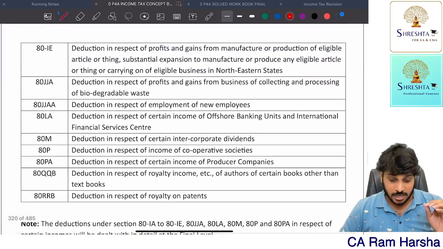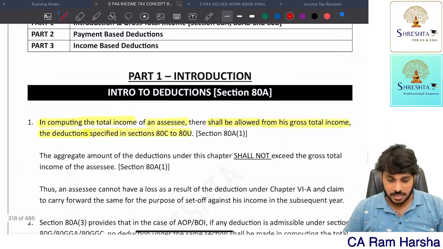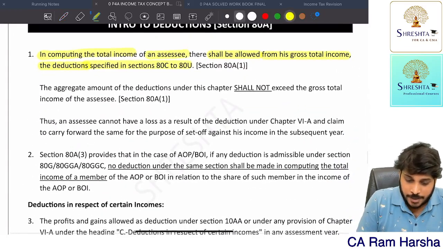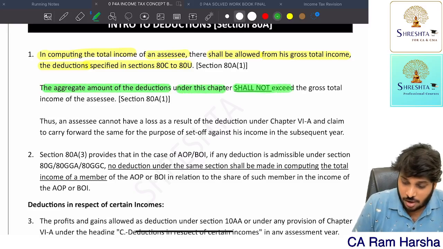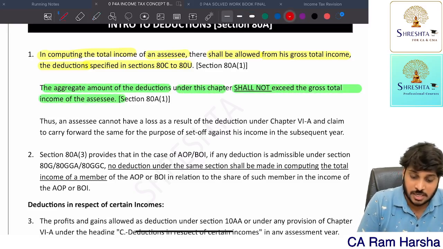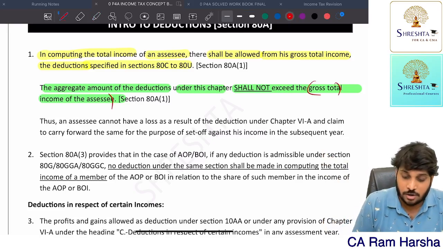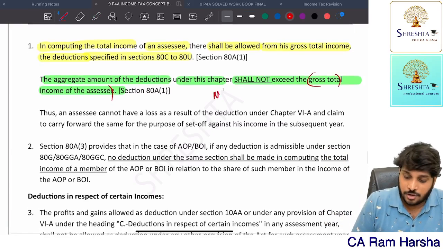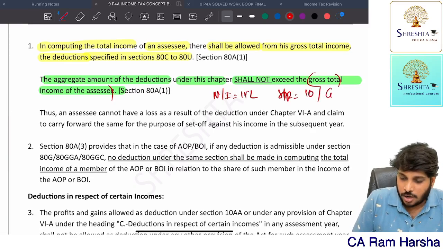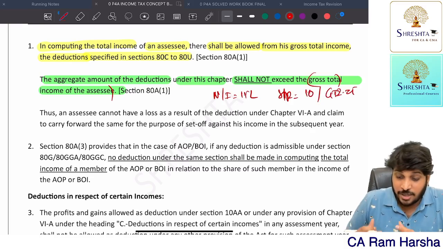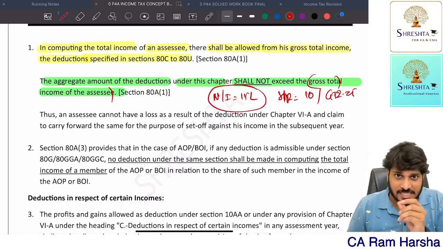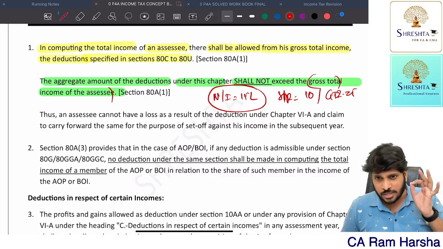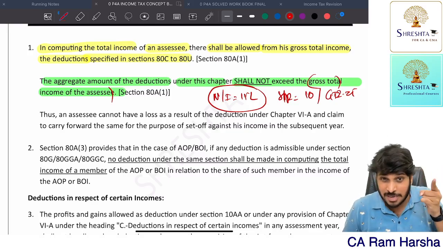Further remember, the aggregate amount of deductions under this chapter shall not exceed the gross total income of the assessee. What do you mean by gross total income? I have already told you. Suppose I have normal incomes of 15 lakhs and special rate incomes of 10 lakhs, so gross total income is 25, but my total deductions are 20 lakhs. I can claim only 15 lakhs in this example. I hope you understood. I already told you with a different number at the beginning itself.